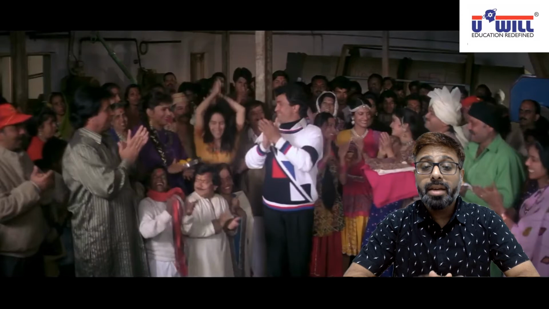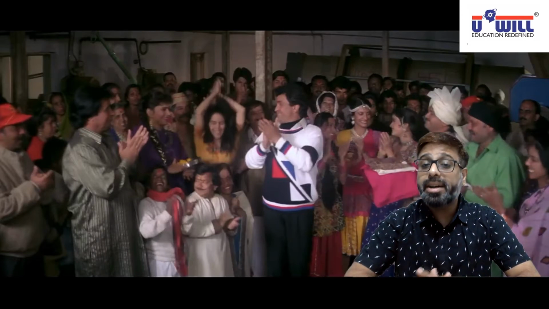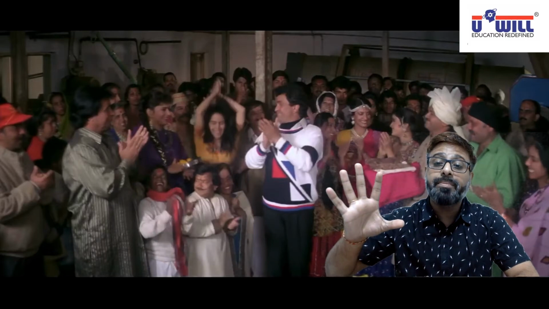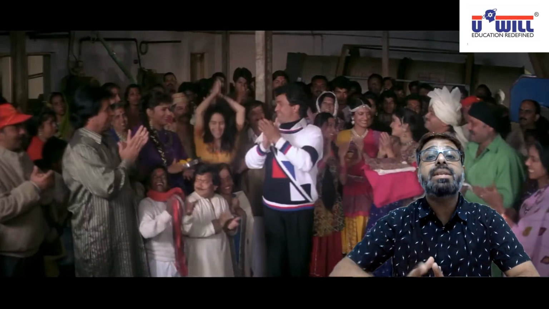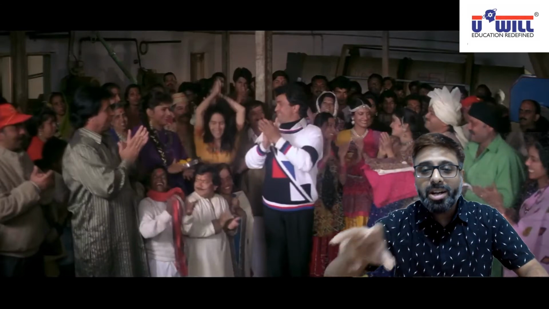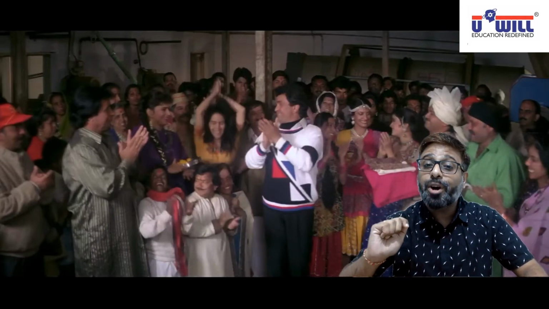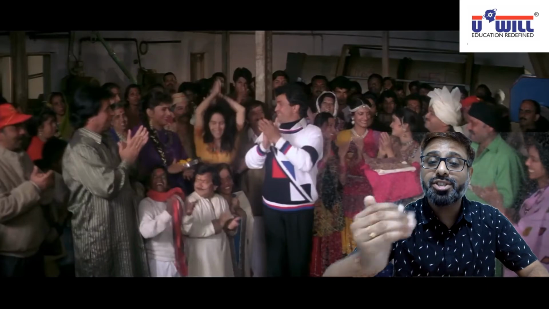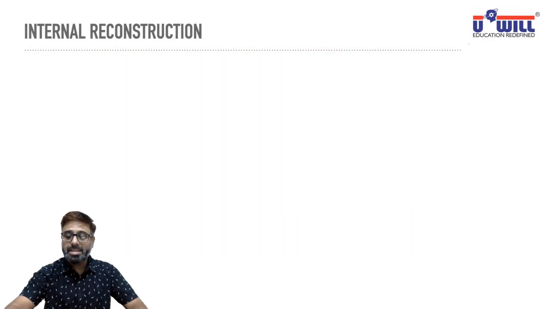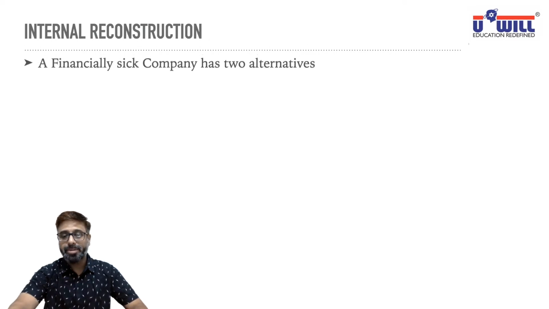Okay? He was left with two alternatives. Either Rishi Kapoor would have closed that factory and wound up that business, liquidated it, or alternatively, he went for reconstruction. So basically, internal reconstruction means what?